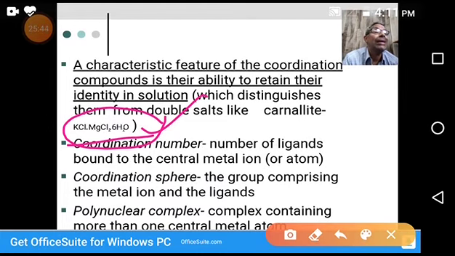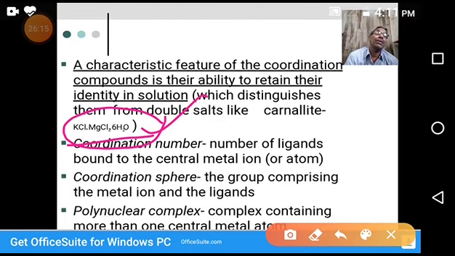This does not occur in the case of double salts. When dissolved in water, double salts lose their originality. Further, they give all tests for the possible constituent cations and anions. For example, carnallite gives tests for potassium, magnesium and chloride ions when it is in solution.